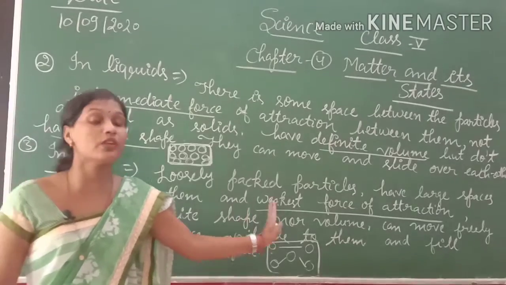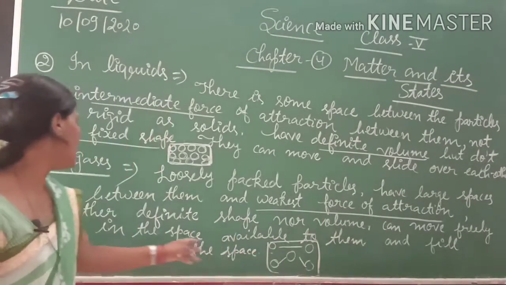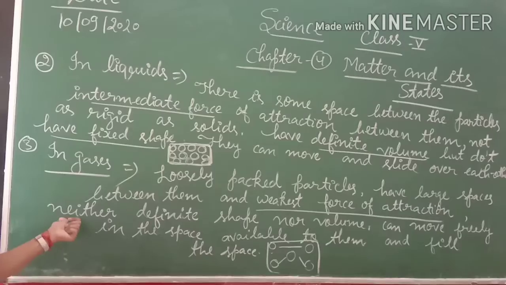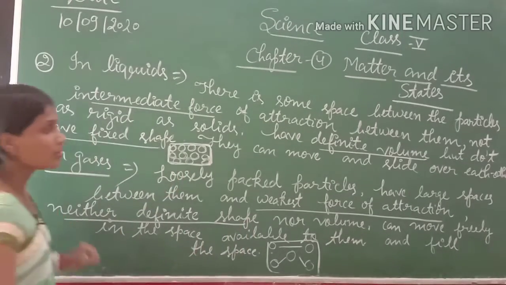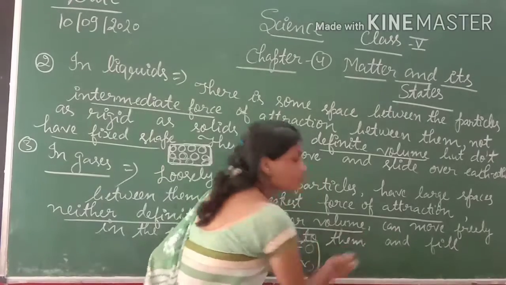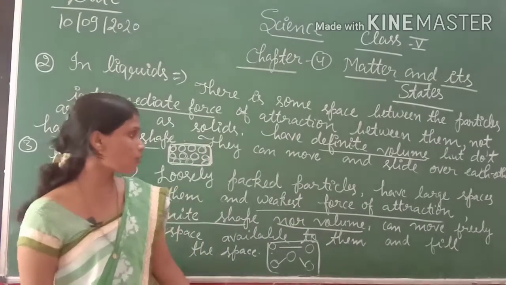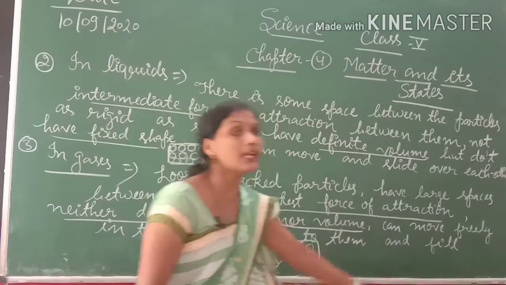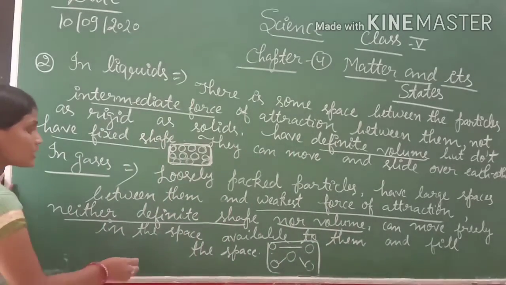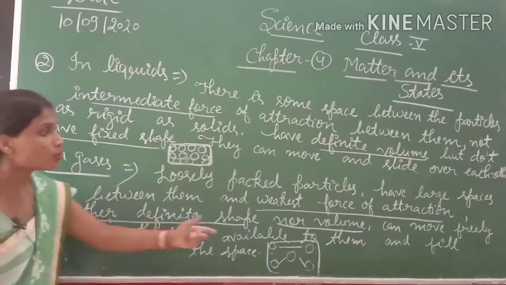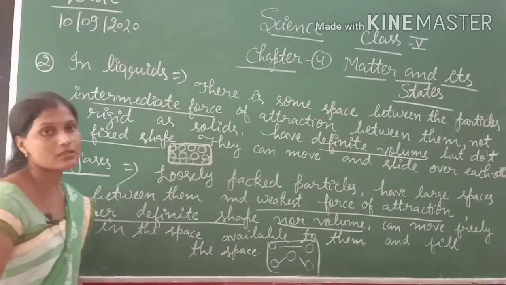Gas has neither definite shape nor definite volume. Gases can move freely in the space available to them and fill the space.